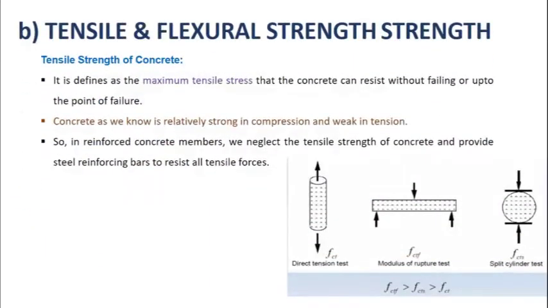In order to find the tensile strength, let me define it first. It is defined as the maximum tensile stress that the concrete is able to resist before failing, or the point of failure. అంటే అది ఫెయిల్ అయ్యేసరికి ఎంతైతే మ్యాక్సిమం స్ట్రెస్ తీసుకోగలిగిందో అది దాని యొక్క స్ట్రెంగ్త్ అన్నమాట. Tensile strength, maximum tensile strength.